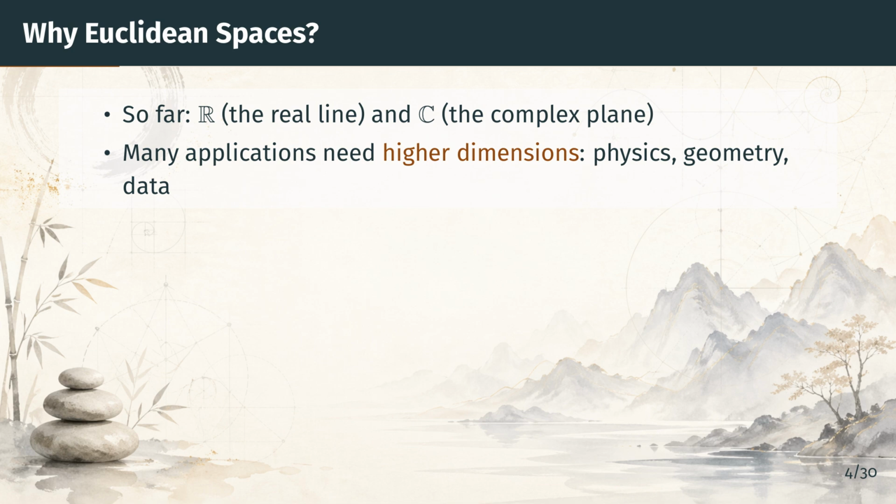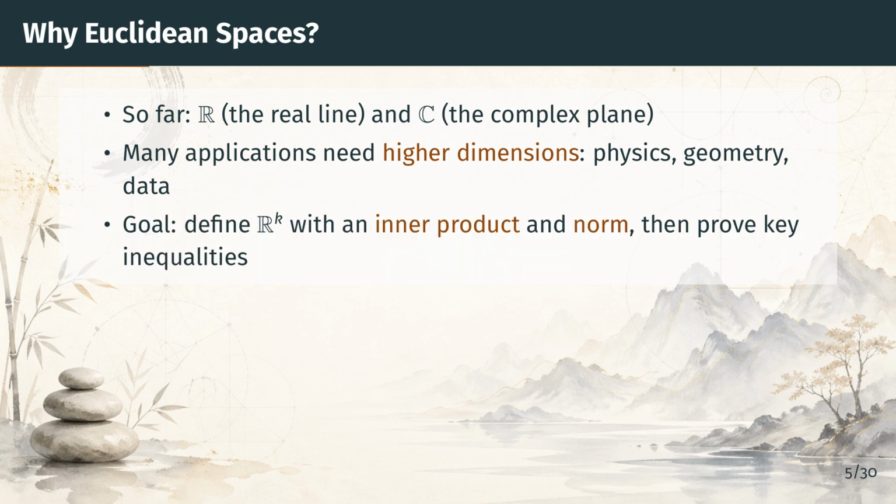So what is our plan? Our goal in this section is to define the space R^k, for any positive integer k, equip it with an inner product and a norm, and then establish the fundamental inequalities, particularly the triangle inequality, that make R^k into a metric space. Let's start with the definitions.